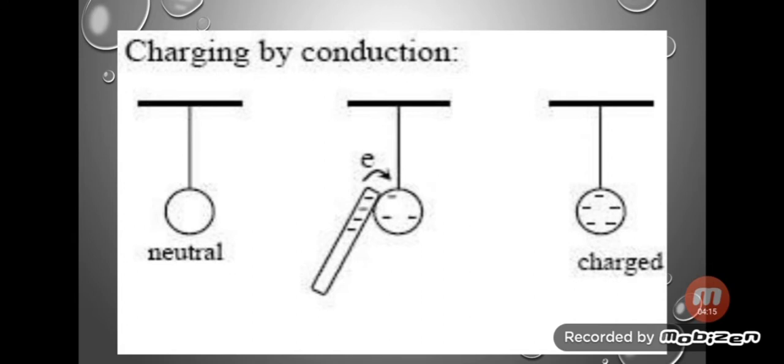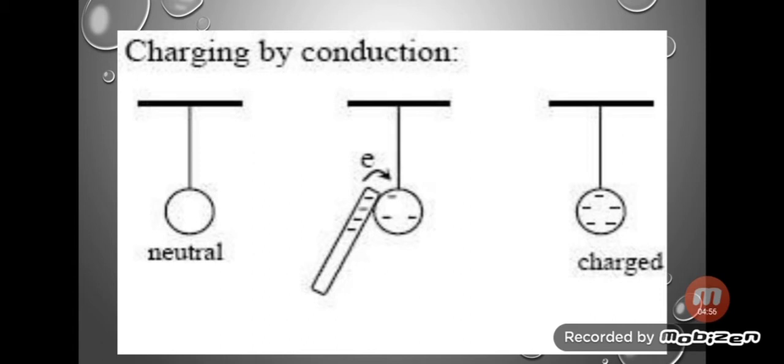Next we come to charging by conduction. When an uncharged object is brought in contact with the charged object, then charges flow from the charged object to the uncharged object. This causes the uncharged object to acquire some charge, and this method of charging an uncharged object by bringing it in contact with a charged object is called charging by conduction.